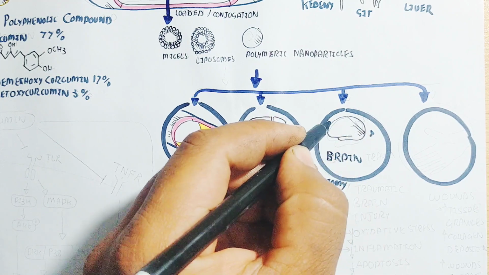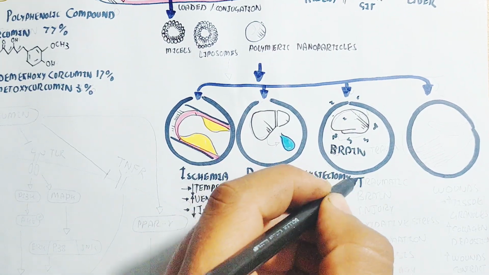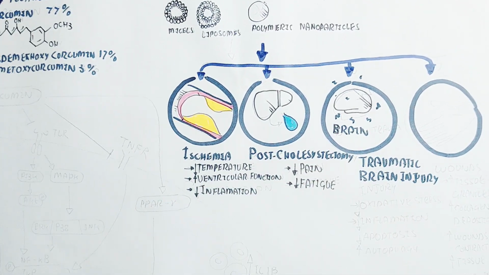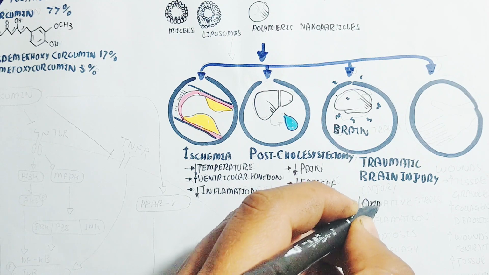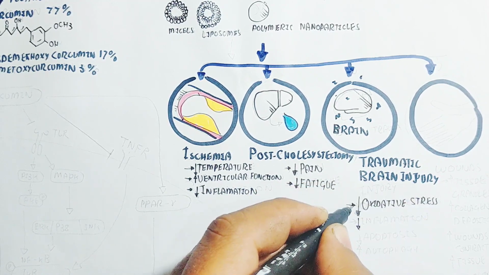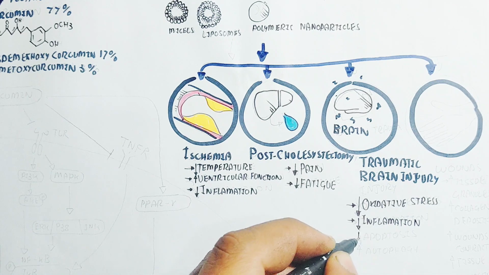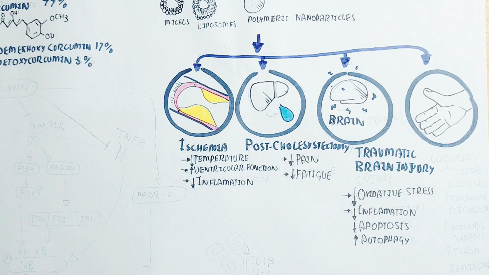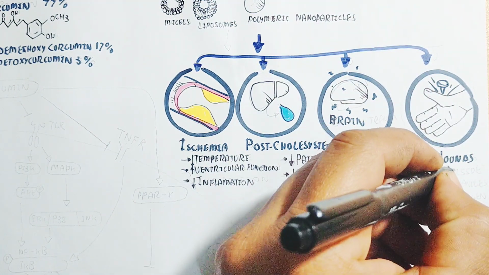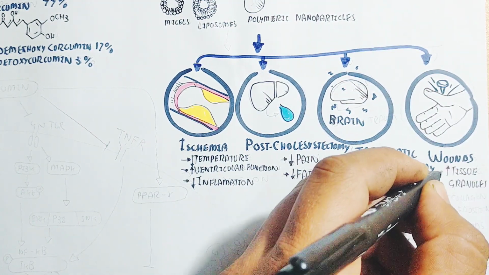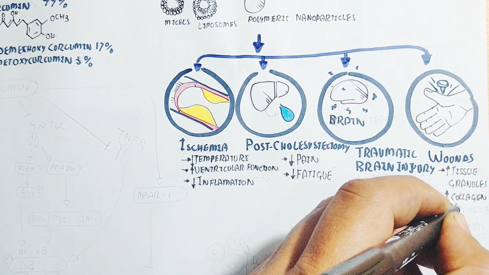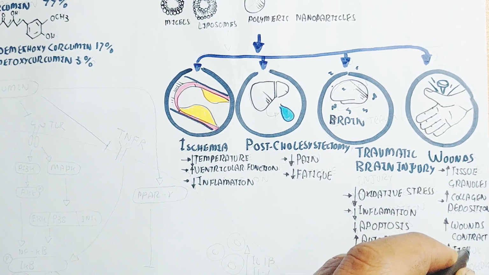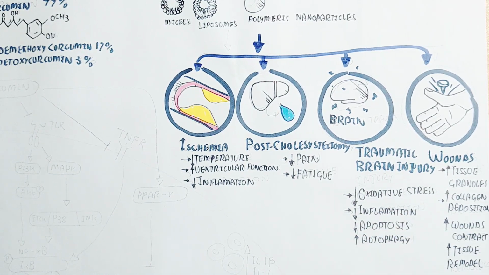Traumatic brain injury, due to brain infection or some type of brain injury, will lead to increased oxidative stress. Curcumin prevents this oxidative stress through its anti-inflammatory property, and it will also decrease inflammation due to its anti-inflammatory and antioxidant properties, and that is why oxidative stress decreases. Autophagy is due to several activities that will occur. We will discuss that later in this video. Wound healing will improve due to tissue granulation formation, collagen deposition, wound contraction and tissue remodeling.